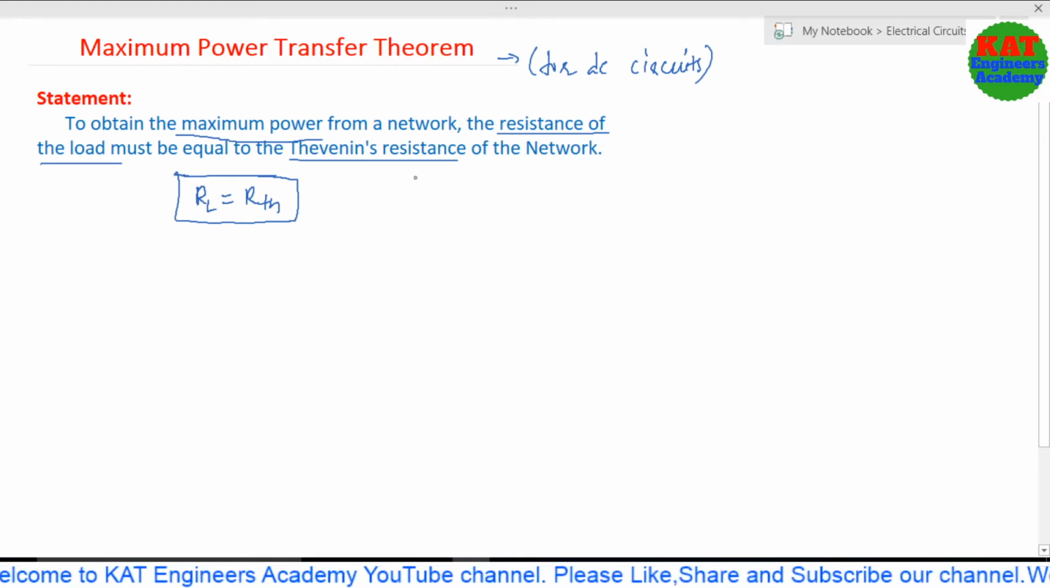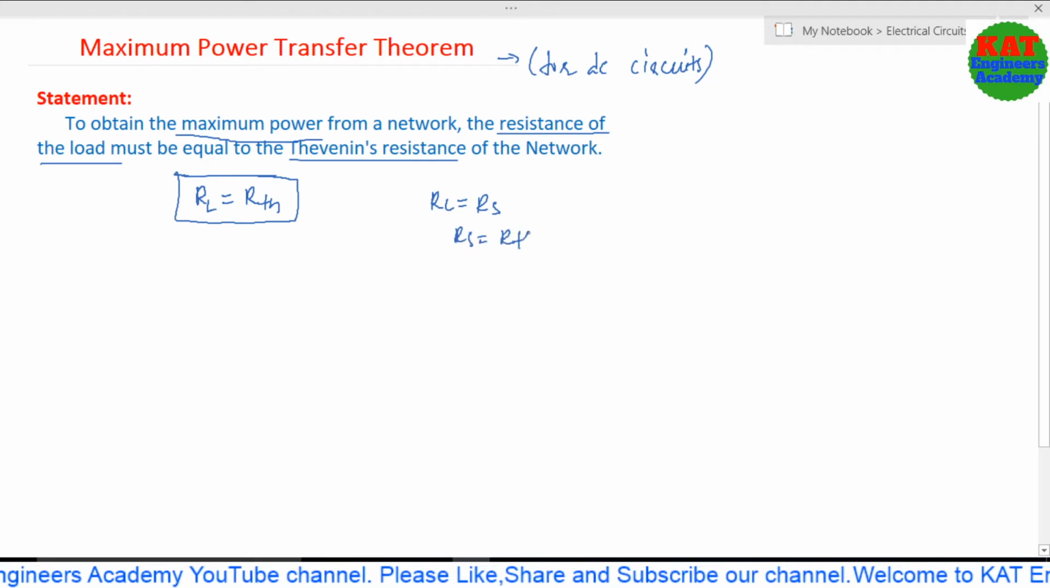Sometimes we also call it load resistance equal to source resistance, but here the source resistance is nothing but Thevenin's resistance. So this is the condition to deliver maximum power in an electrical network: load resistance equal to Thevenin's resistance. Now we have to prove whether RL equal to RTH is correct or not.